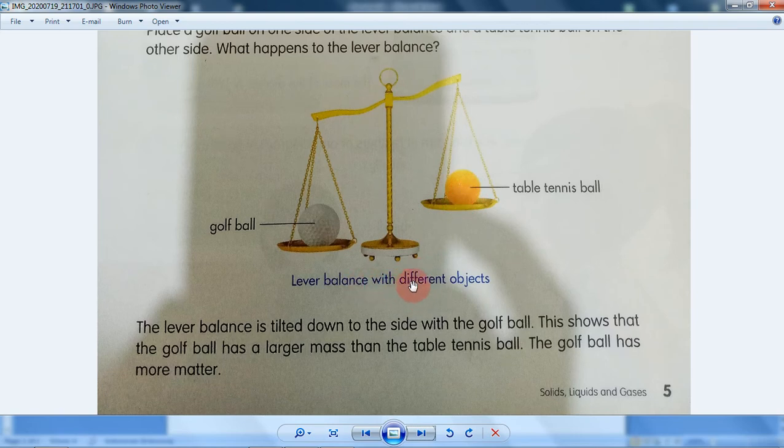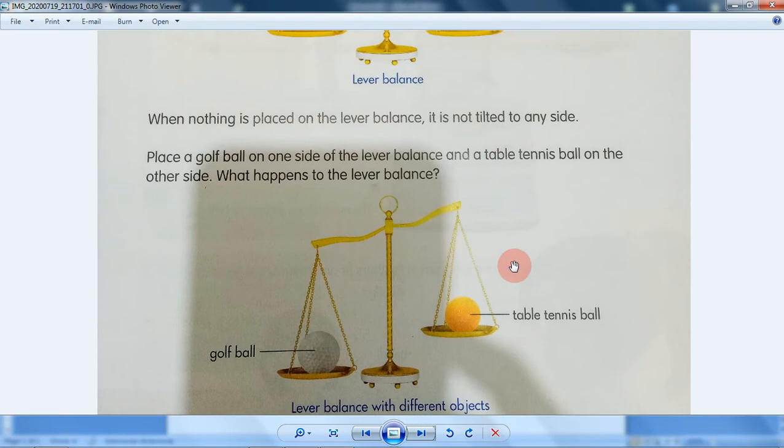So yeah, the lever balance with different objects is still tilted to the side with the golf ball. This shows that the golf ball has a larger mass than the table tennis ball. The golf ball has more matter. Of course, the golf ball has more matter than the table tennis ball.